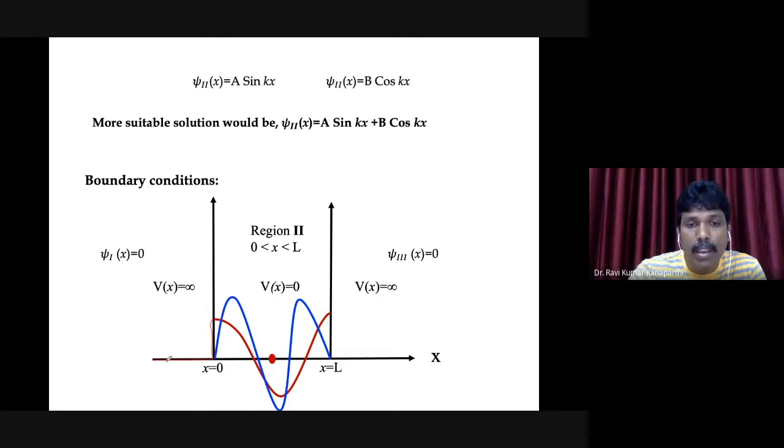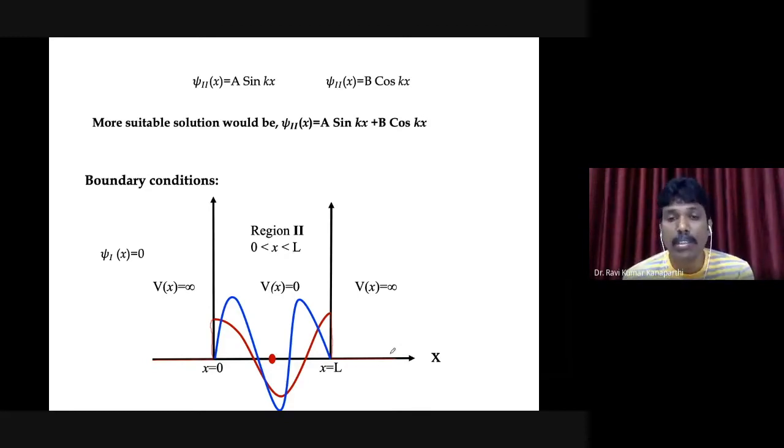All of a sudden, here it is 0, and as soon as it reaches the boundary, x equal to 0, it abruptly changes to a maximum value, and then it varies in this fashion, and again reaches this particular point, and afterwards it abruptly comes down to 0, and then it is 0 everywhere. So this particular behavior is, I would say, a discontinuous behavior.